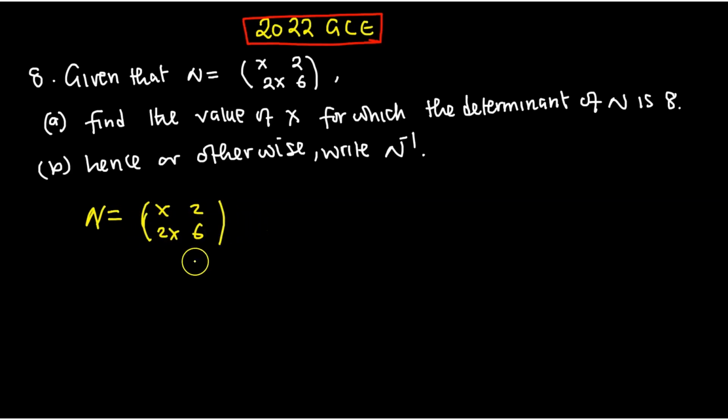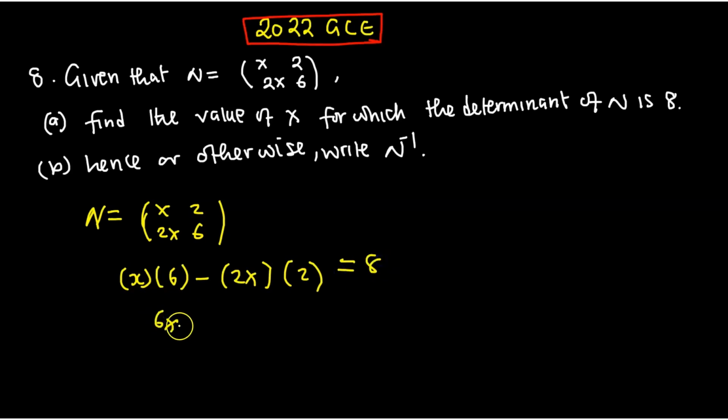Now, let us find the value of x. So, we are going to have x multiplied by 6 minus 2x multiplied by 2, equal to what? What is the determinant? 8. So this is the 6x.